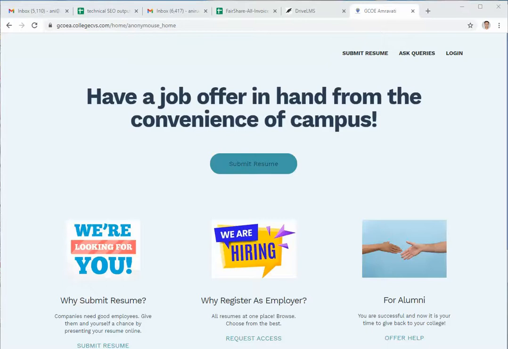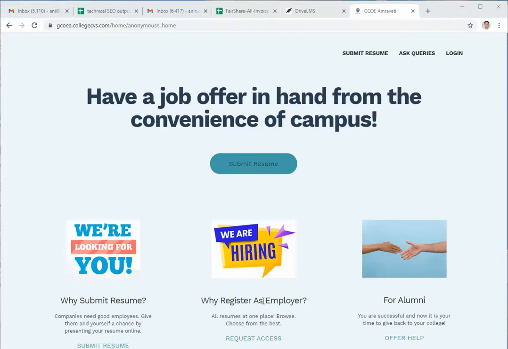Hello everyone. In this short demo, I'll show you how we have built a resume portal for Government College of Engineering Amravati students to help them get internships as well as jobs. So when a student or anyone comes into this portal, then they can register here.